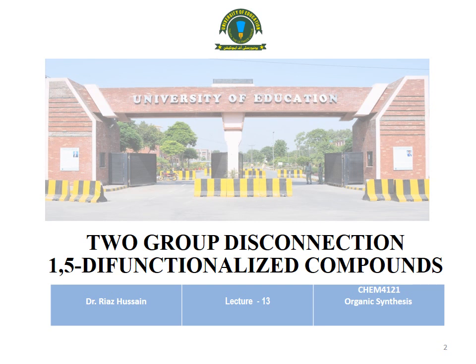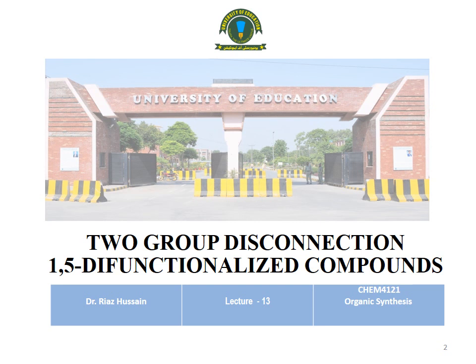Title of our lecture is Two Group Disconnection: 1,5 Difunctionalized Compounds. The substrate, or we can say starting material, will contain two functional groups, and the relationship between the two functional groups will be the 1,5 relationship. Therefore, this title, or we can say this topic, is called 1,5 difunctionalized compound.